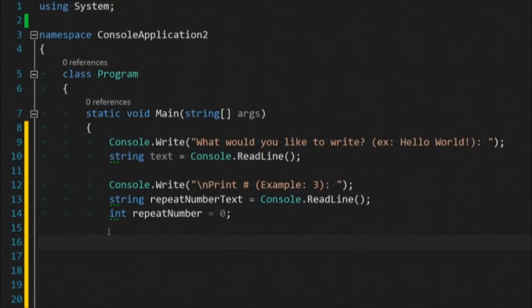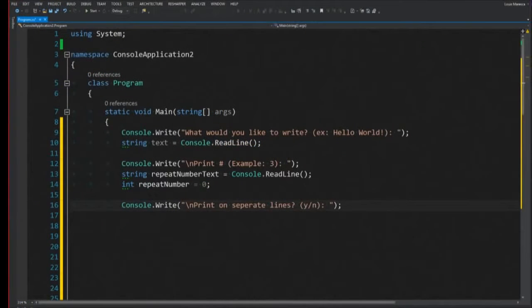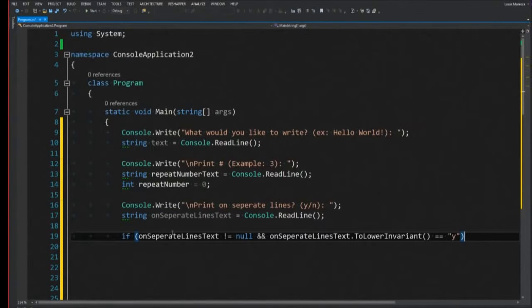So same exact thing: I do Console.Write, and we basically say, hey, do you want to write it on a separate line? And from there, again, we have to ask them for it. So this is the ReadLine. They type, it prints out, and then we read the line. Again, we get text here, and now we have to convert that to something we can actually use logic against. So we have two options. One, we can do it using your fancy if-then statement.